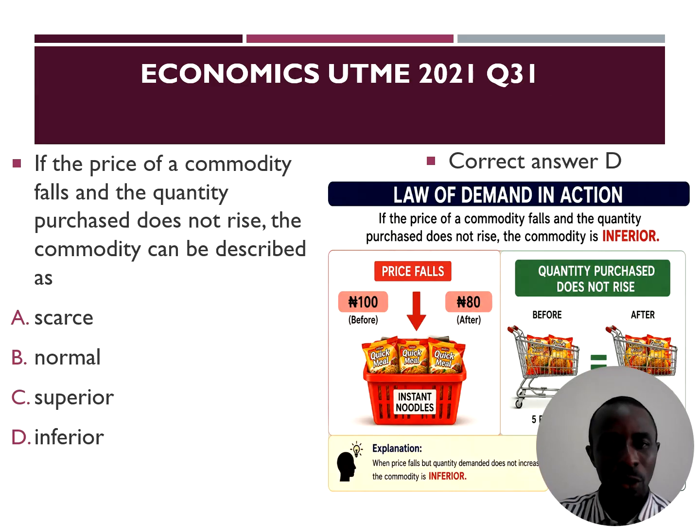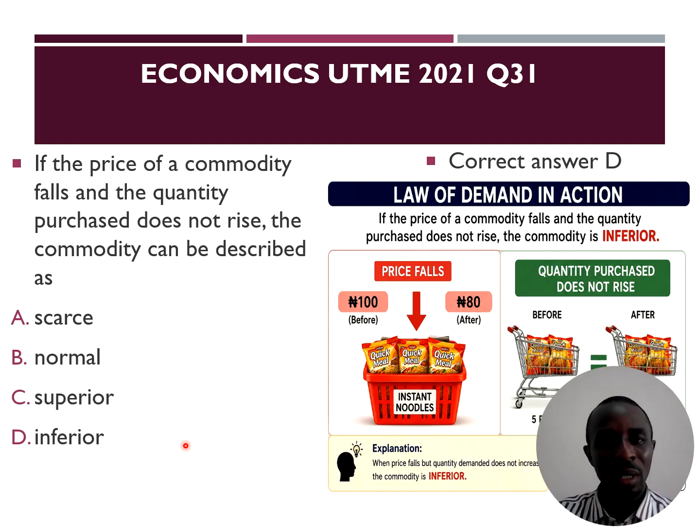Question 31. If the price of a commodity falls and the quantity purchased does not rise, the commodity can be described as inferior. The price has reduced. Normally, you should expect the quantity demanded to increase as price has reduced. But in this case, the price has fallen, but quantity demanded does not increase. That means the commodity is inferior to the individual.